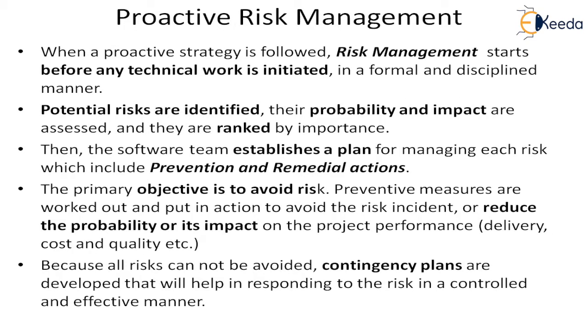So what we need to have is proactive risk management. That means before the risk comes, we have to be active. That is the meaning of proactive. So in the proactive strategy, what happens? Risk management starts before the technical work is initiated. Earlier, it happened only when it was incident, and some problem had already manifested. Complaints had started coming and delivery schedules had slipped. That time people wake up and do firefighting and crisis management.